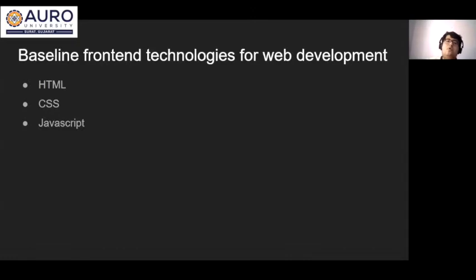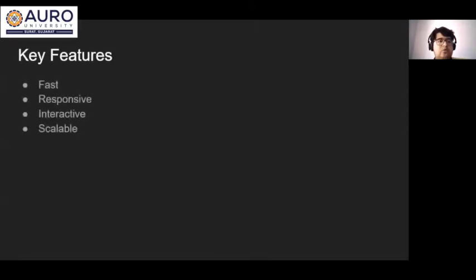So for developing the front end for any web application, mobile application, we have to keep in mind some key features, which are necessary for developing the front UI for making it more interactive. So these are the key features: fast, responsive, interactive, scalable. So what does this mean?